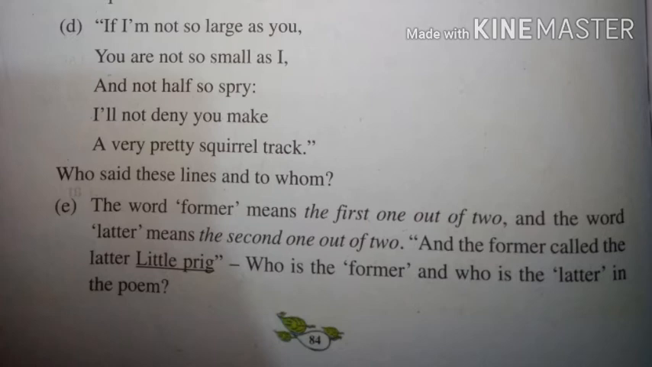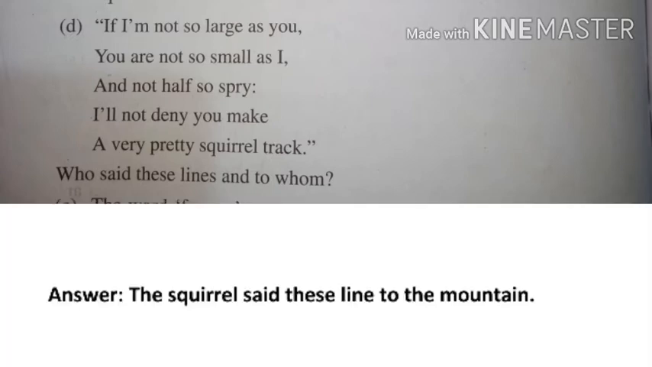In our next question, a stanza from the poem is given. If I am not so large as you, you are not so small as I, and not half so spry. I will not deny you make a very pretty squirrel trick. So the question is, who said these lines and to whom? So after reading the poem, we can say that the squirrel said these lines to the mountain.